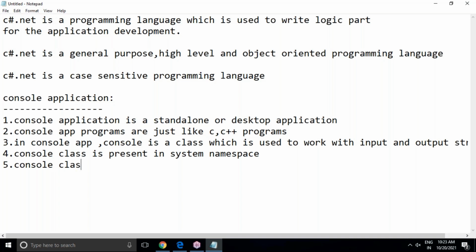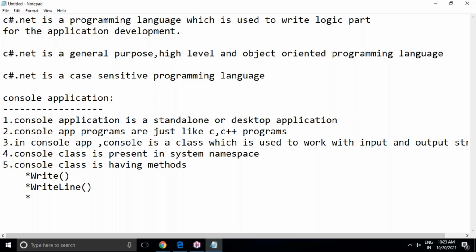The Console class has methods. What methods? These are the built-in methods: Write method, WriteLine method. This is case sensitive, that's why I'm taking L capital. But no worries about case sensitivity while writing code, because Visual Studio itself will recommend where capital and where small. You have to follow Visual Studio.